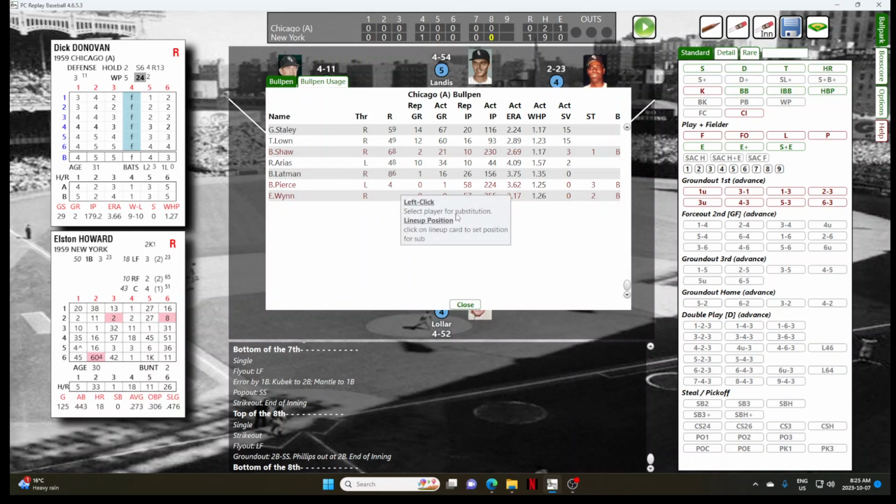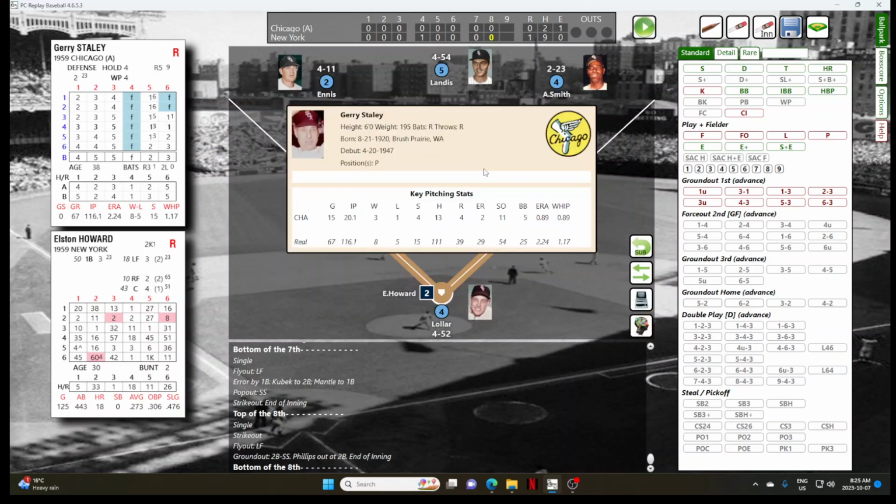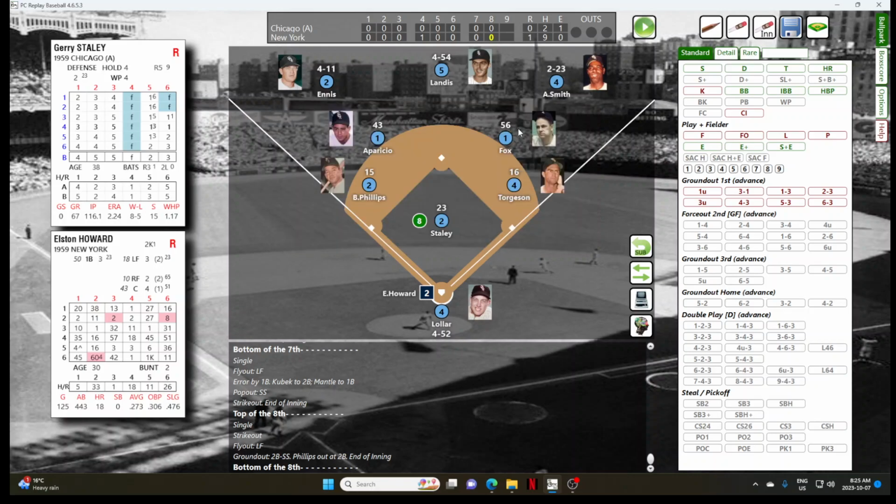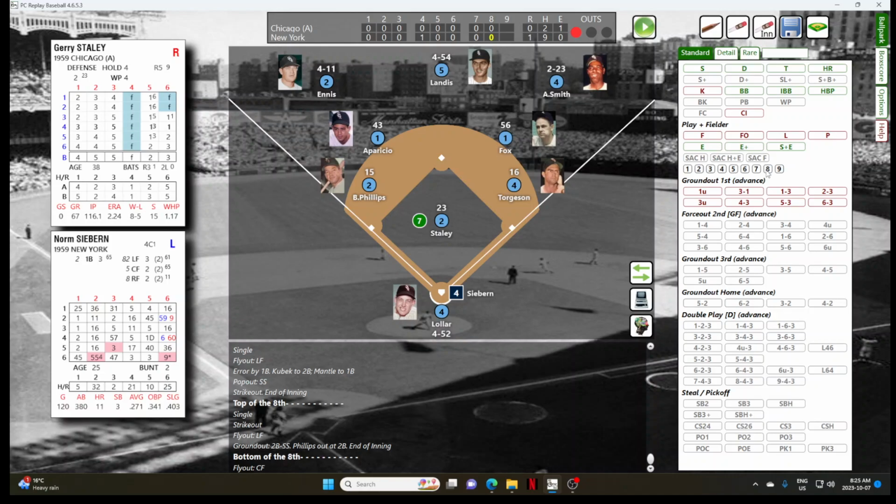The White Sox will call on their excellent bullpen, the 1-2 punch of Jerry Staley and Turk Lown, possibly. They'll bring in Jerry Staley. Staley on the season, this is his 15th game. Busy dude. He has a 3-1 record, 4 saves, and a sparkling 0.89 ERA. And Staley facing Elston Howard hits a fly ball to center field to Jim Landis. And that's out number 1.